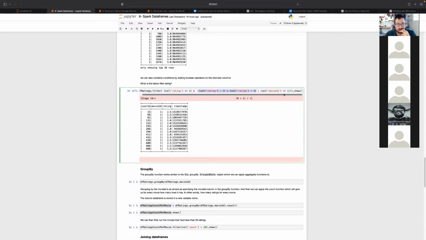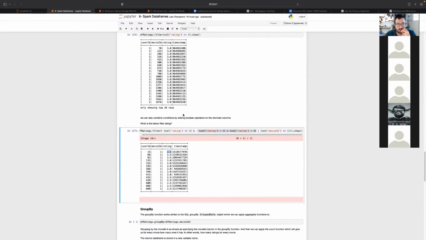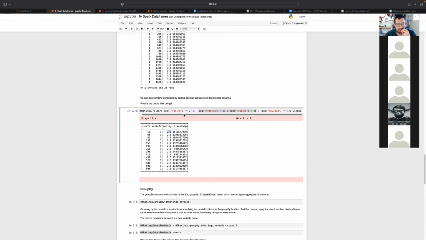And why do we have rating 2.5? Because you still get the ratings between 2 and 4, right? Yeah, but does the rating actually have 2.5 in the data set? I didn't know that. Yeah, there's some. Okay. I thought just 2, 3, 4. So you're still getting these because it can be 2.5. Yeah, and you're getting it when the movie ID is equal to 1.